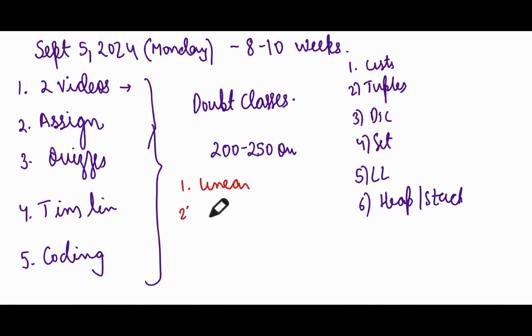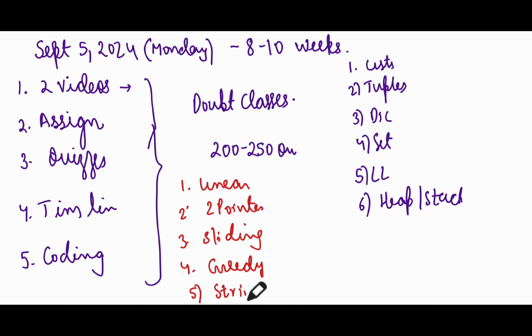Then there is two pointer algorithm. Then there is sliding window. Apart from sliding window, there will be greedy algorithm. It is very important. Then there will be string manipulation. It's very important. String manipulation, how do you do that? Apart from string manipulation, there will be binary search.